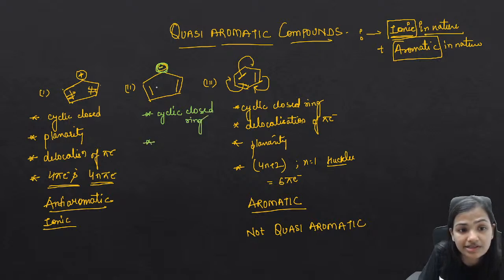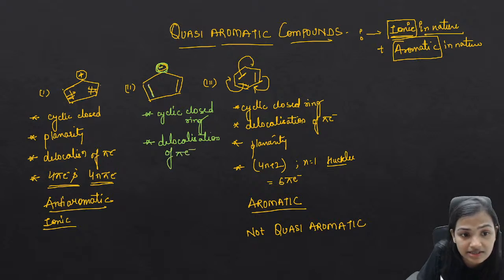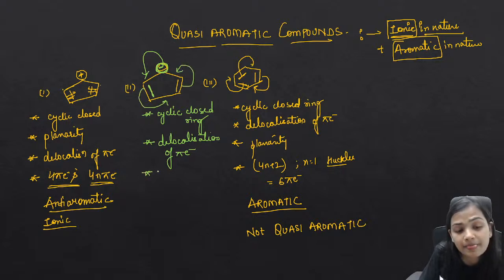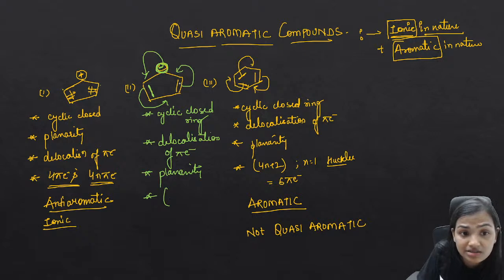The second point is there is a delocalization of pi electrons. We can see that this pi bond and this negative charge are forming a conjugated system. They can undergo complete delocalization. The third point is that we have planarity, which is the condition required for a molecule to be aromatic, and the number of pi electrons participating in resonance is 4n plus 2.